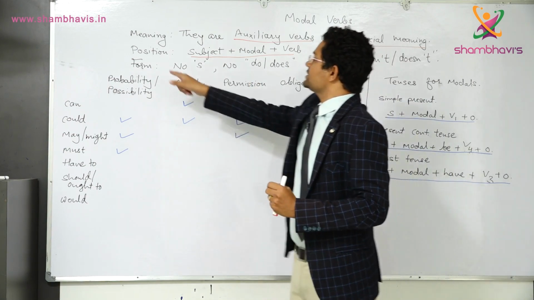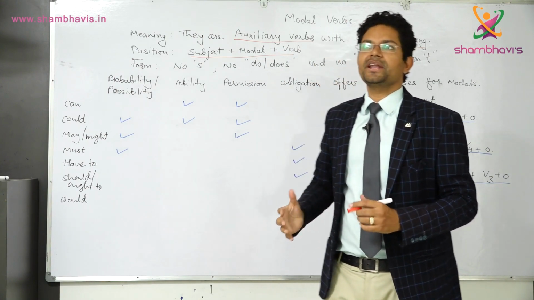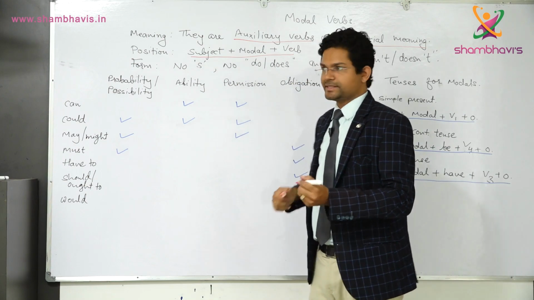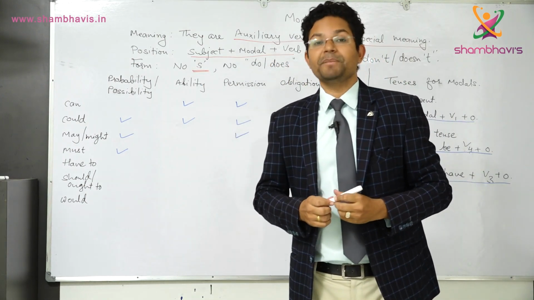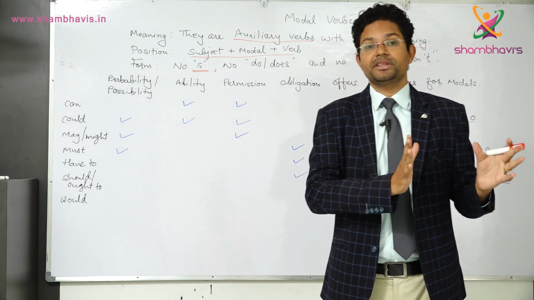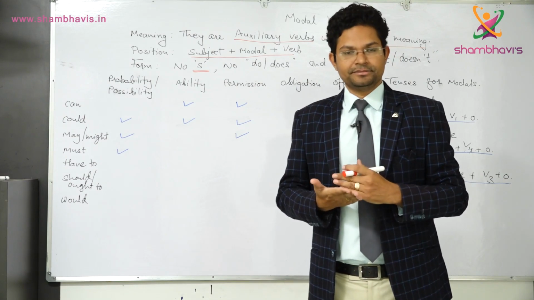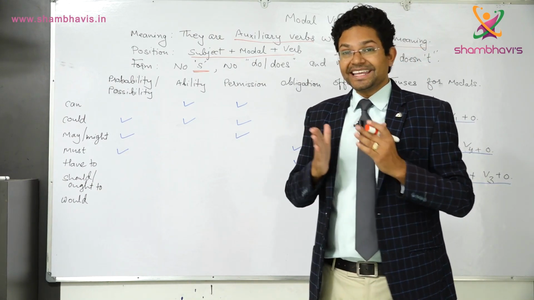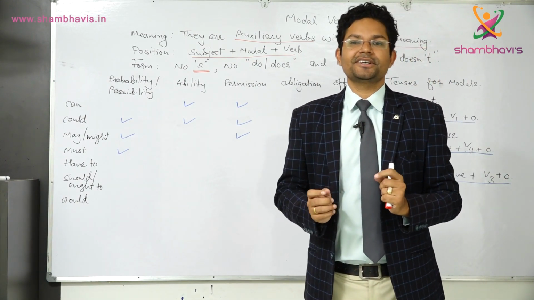Okay. Now let's see some rules, some form of modal verbs, that whenever we are using modal verbs, we don't put s. We don't put s after main verb, which we normally do it with the other sentences. For example, he plays cricket. What I have done, I have put s after main verb. But in this case, when we have modal verb, we cannot put s after modal verb.